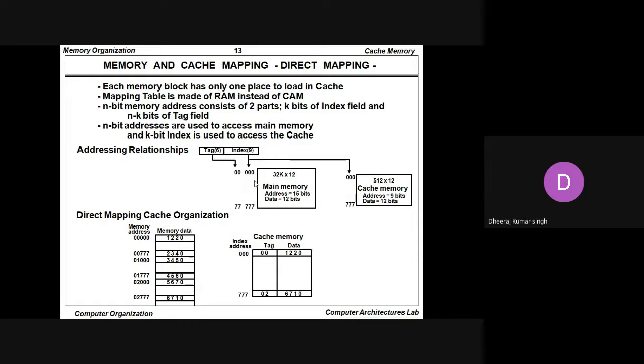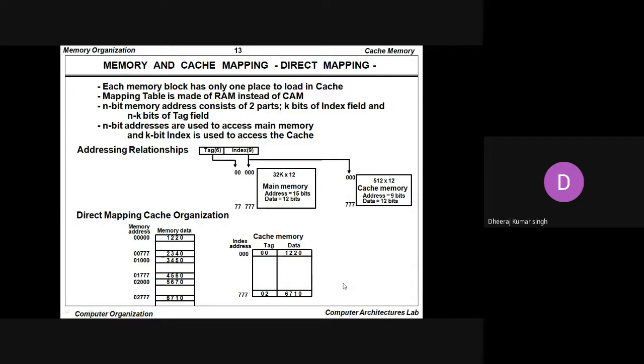So direct mapping cache organization is there. Some of the memory data is there, that is the random access memory data, and the cache memory is there. Each and every index of the cache memory is associated with the direct mapping cache organization, means to say random access memory, and each and every cache address, such as we have taken here 000 to 777, is always mapped with the random access memory.